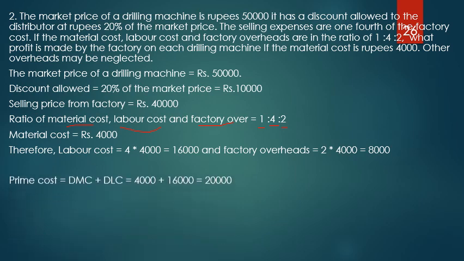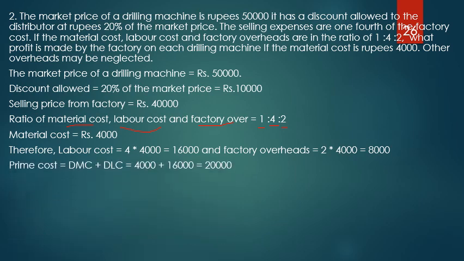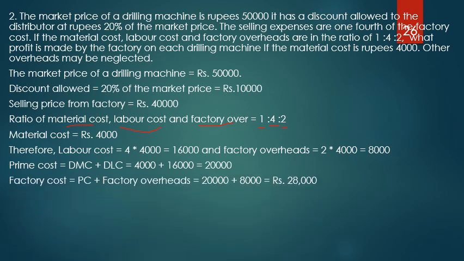So again I will start with the prime cost. Prime cost is equal to DMC plus DLC plus DE. Direct expenses are not there, neglected. So prime cost comes out to be 20,000 rupees. Then next level is the factory cost. Factory cost is prime cost plus factory overheads. Factory overheads are also calculated, 8,000 rupees. So 20,000 plus 8,000, total 28,000.